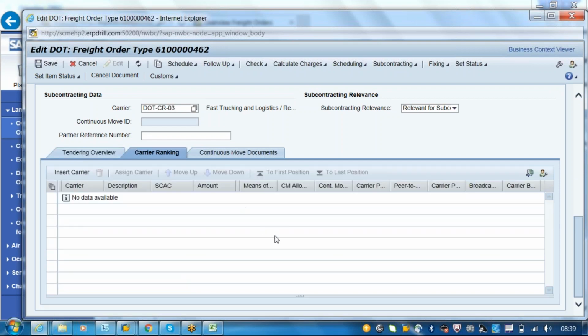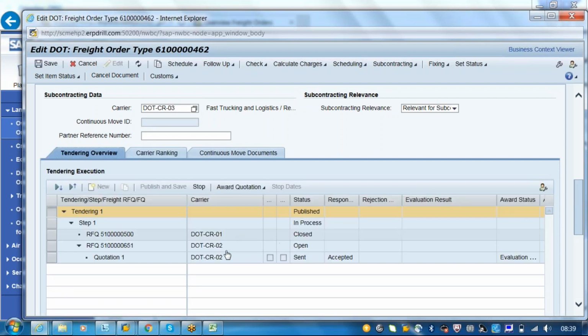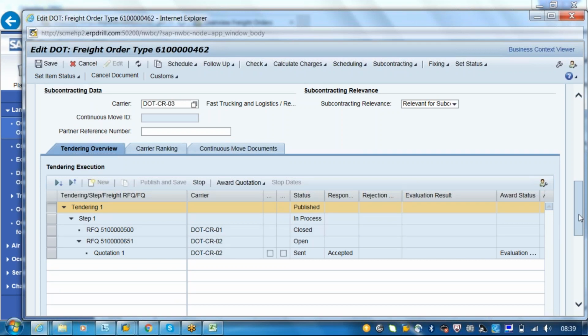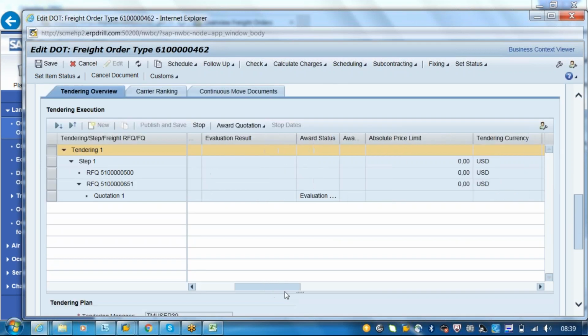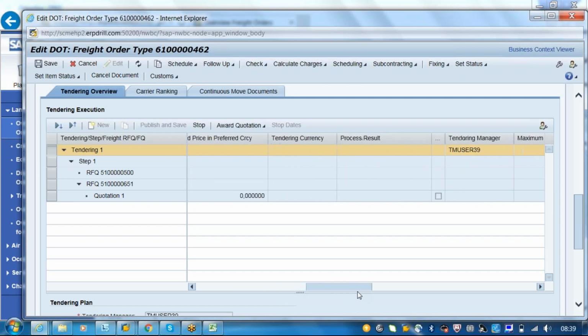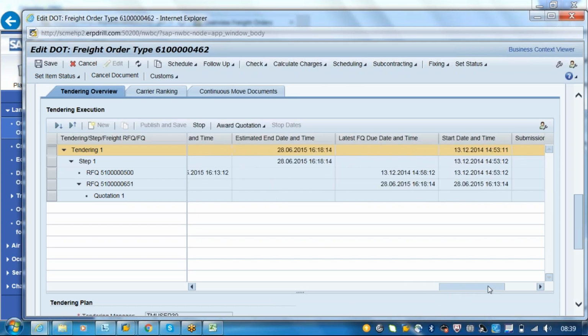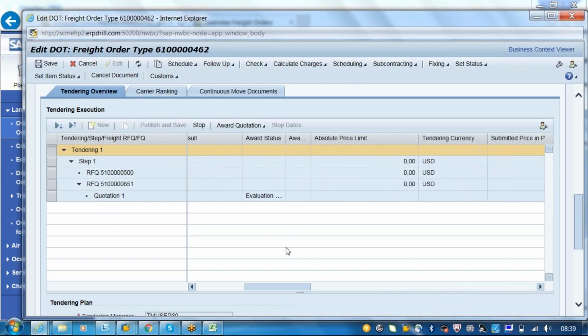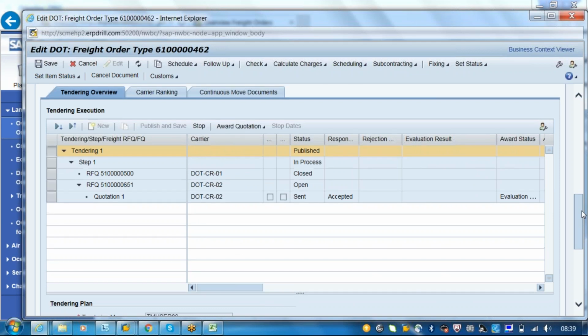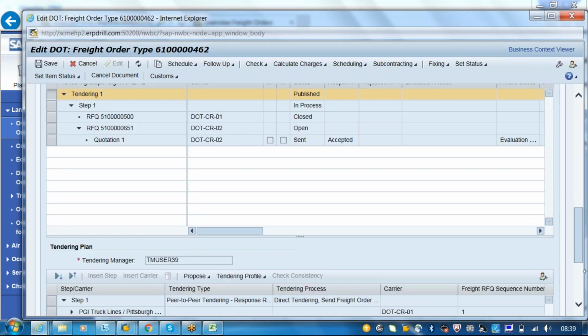And you can see the carriers here. What are the different carriers available? So this is a different carrier. This is carrier 01 and he has not accepted, so it went to the second carrier. Okay, and if you want to see what the evaluation method is, what is a tendering plan? You can see a tendering plan. So this is a tendering plan. Where is this tendering plan?